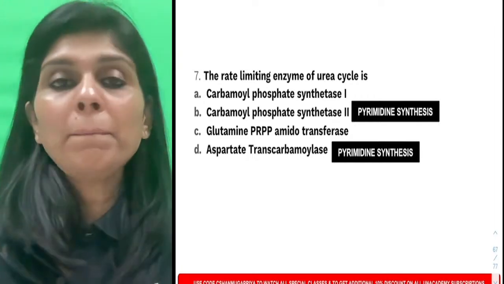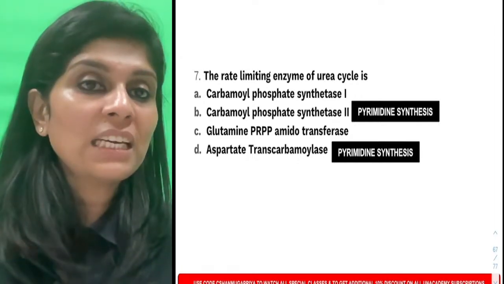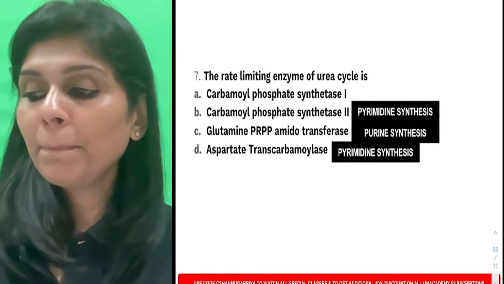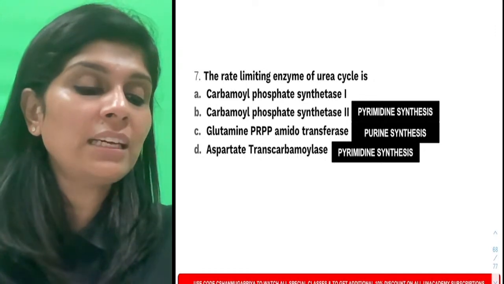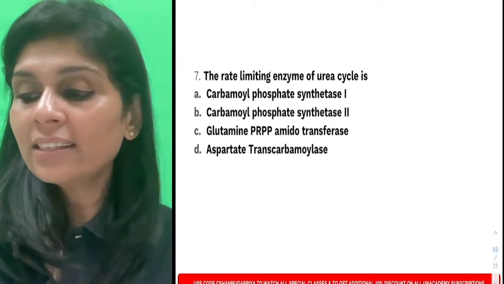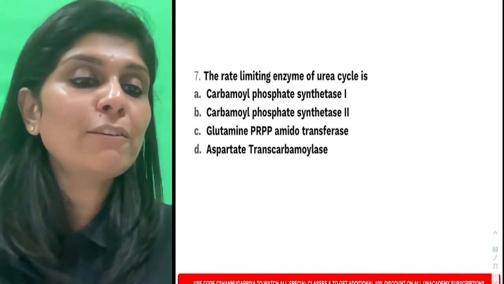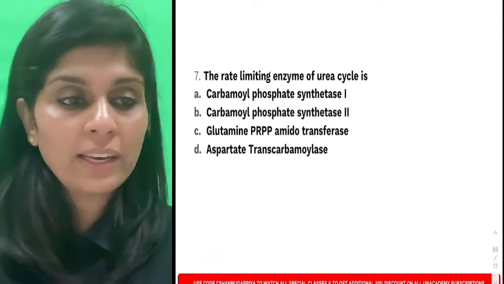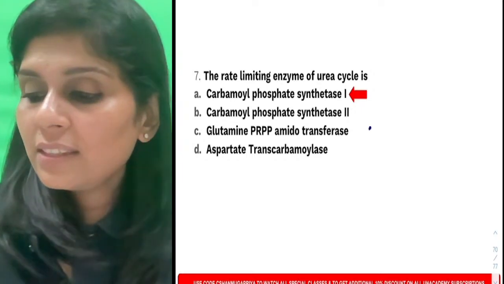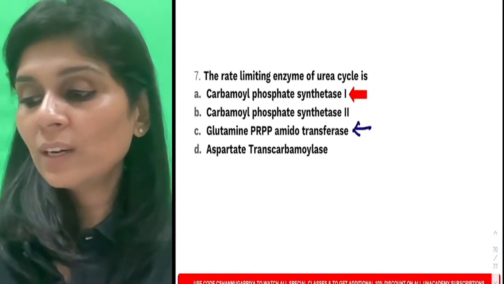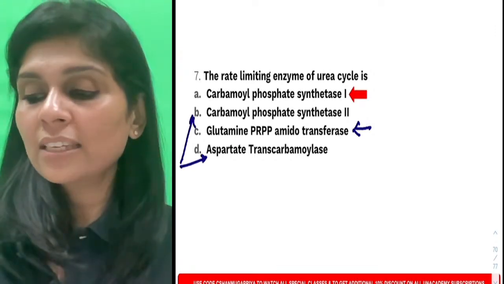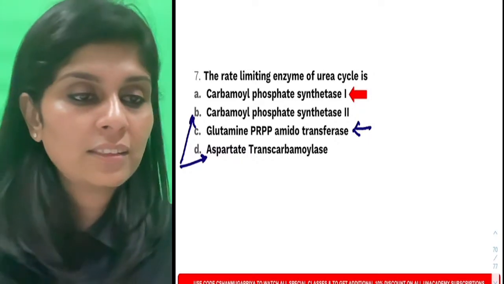Now how about glutamine PRPP amidotransferase? Glutamine PRPP amidotransferase is the rate limiting enzyme of purine synthesis. Okay, so what is the right answer here? The right answer here is, for urea cycle, it is carbamyl phosphate synthetase 1. Do you have any doubts here? For purine synthesis, it is glutamine PRPP amidotransferase. For pyrimidine synthesis, it is carbamyl phosphate synthetase 2 or aspartate transcarbamylase. Okay.